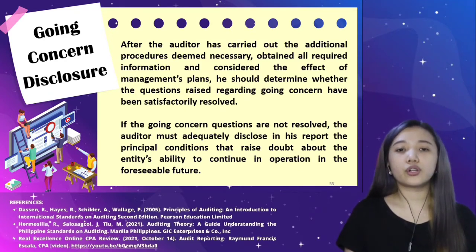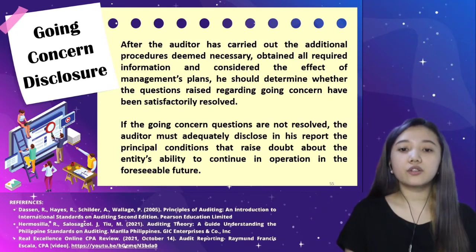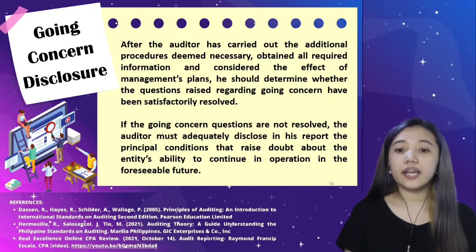So, if the going concern questions are not resolved, the auditor must adequately disclose in his report the principal condition that raised doubt about the entity's ability to continue in operation in the foreseeable future.